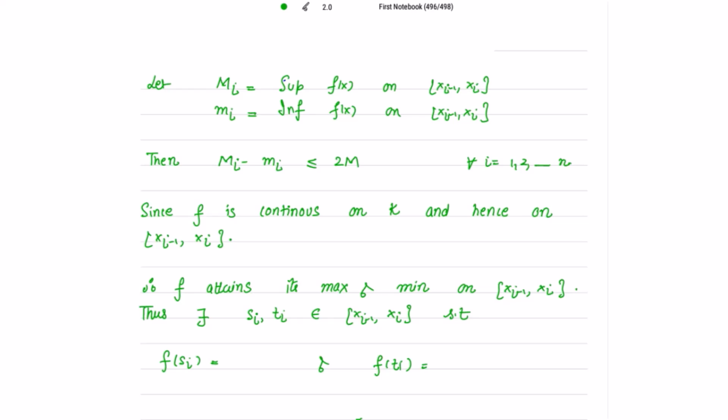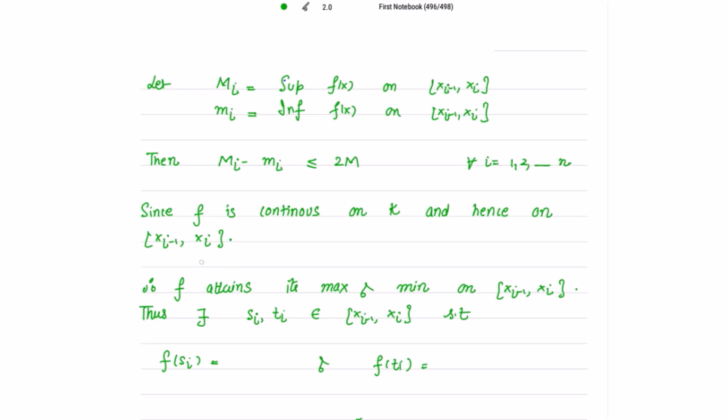Now since f is continuous on K, and hence on this closed interval. If it is continuous on K, of course, then f will also be continuous on this closed interval. Because f is continuous on this segment, f will attain its maximum and minimum on this segment. Whenever a function is continuous on any interval, it has its maximum and minimum on that interval.